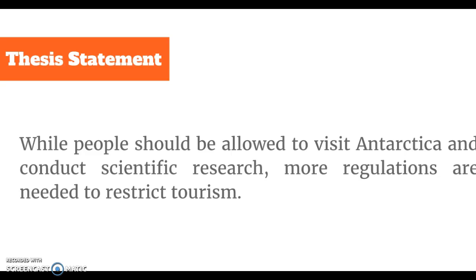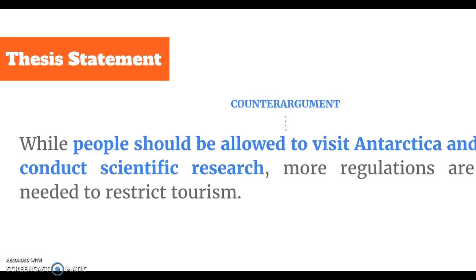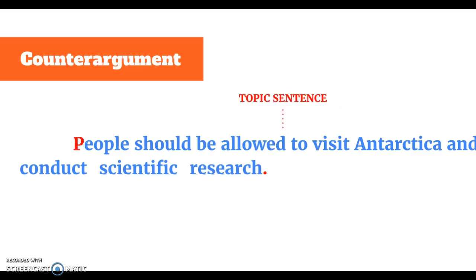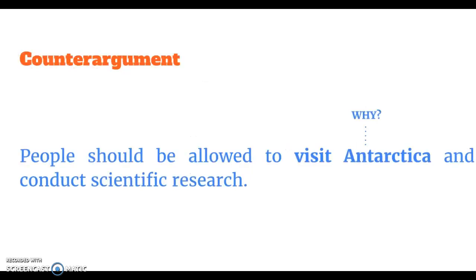The second paragraph of your essay should be the objection, the counter argument. And as I pointed out before, this is the counter argument. This is what your second paragraph should be about. It should be about why people should be allowed to visit Antarctica and conduct scientific research. And if you need reasons to support this, you look at selection 1 to support it. This can even be its own opening sentence. If we cut out everything else and make it a topic sentence, now you're cooking. You have to understand why. This will help you flesh out your paragraph.